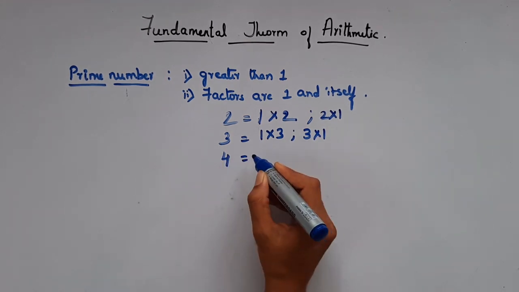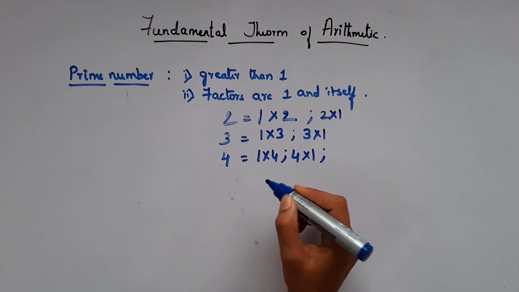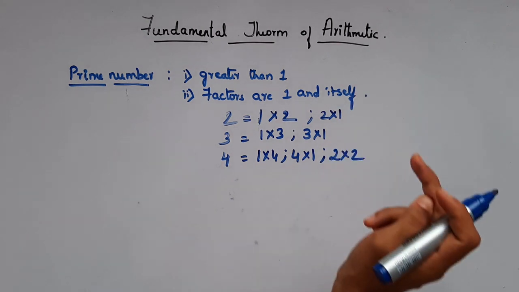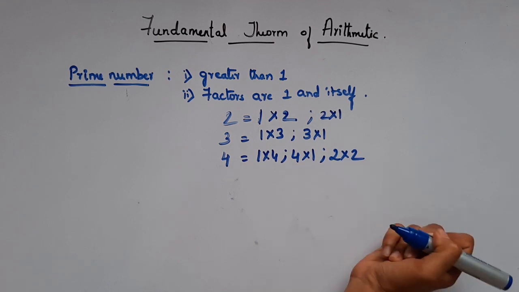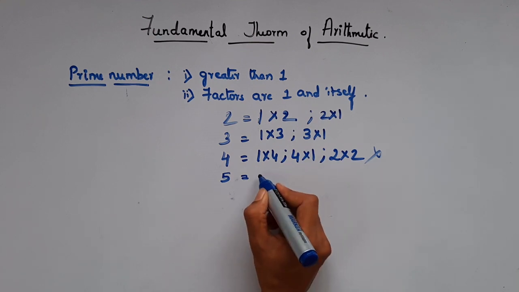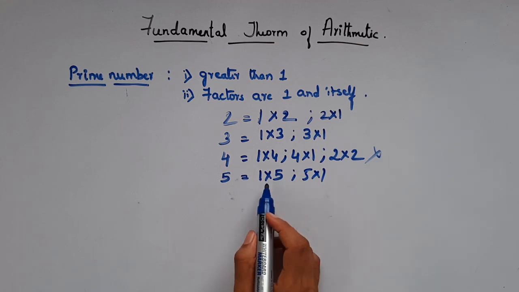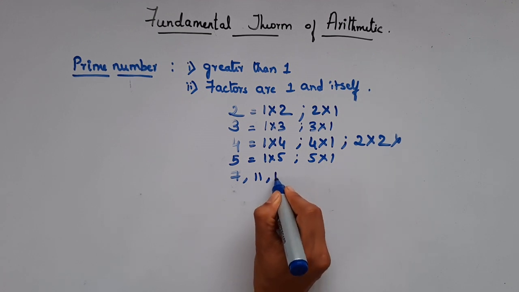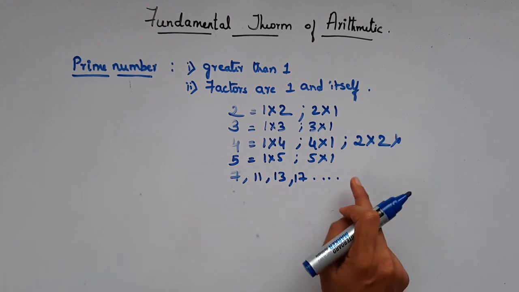When you check for 4, this is 1 into 4, you can write 4 into 1, but it can also be written as 2 into 2. So in this case it will not satisfy this, right? For 4 you can write 2 into 2, so this is not a prime number. Now let's move to 5. 5 can be written as 1 into 5 or 5 into 1. So the factors are 1 and itself. So 7, 11, 13, 17, all these are prime numbers which will satisfy this condition.